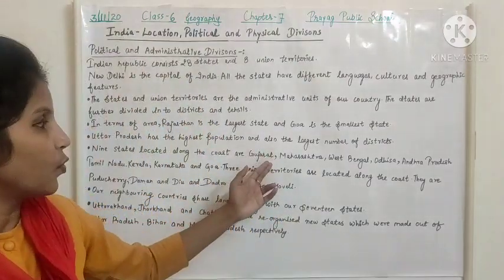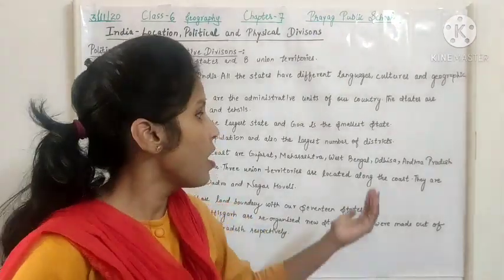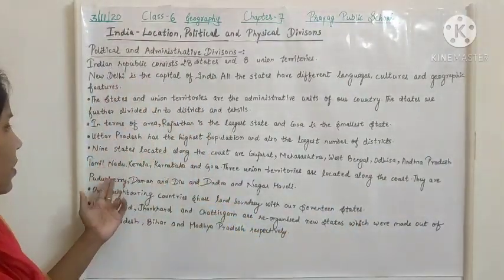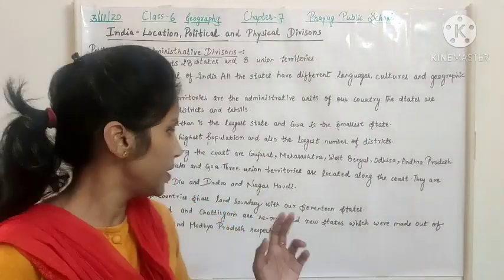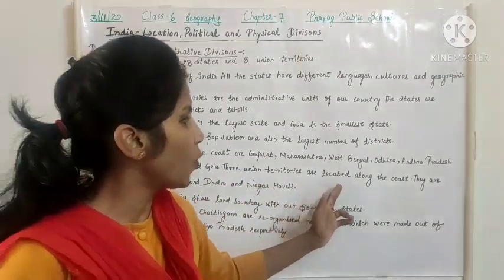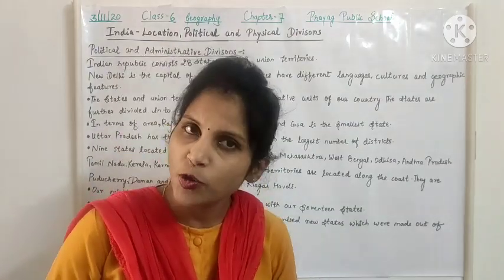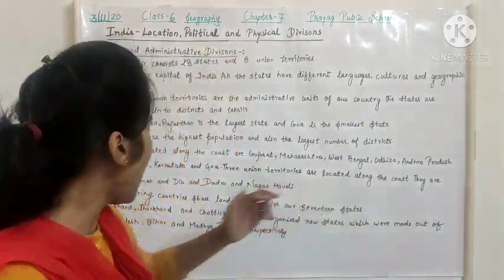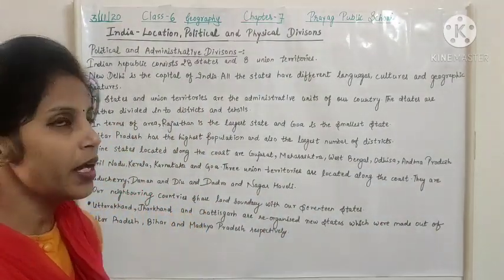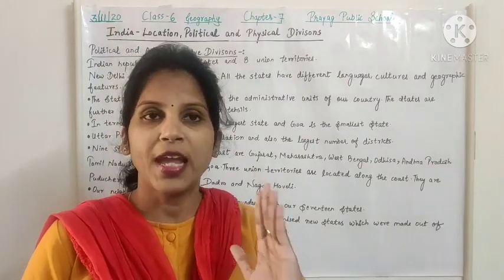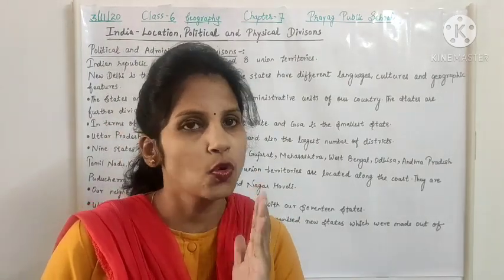They are Gujarat, Maharashtra, West Bengal, Odisha, Andhra Pradesh, Tamil Nadu, Kerala, Karnataka and Goa. 3 union territories are also located along the coast. They are Puducherry, Daman and Diu and Dadra and Nagar Haveli. So 9 states and 3 union territories are located along the coast.